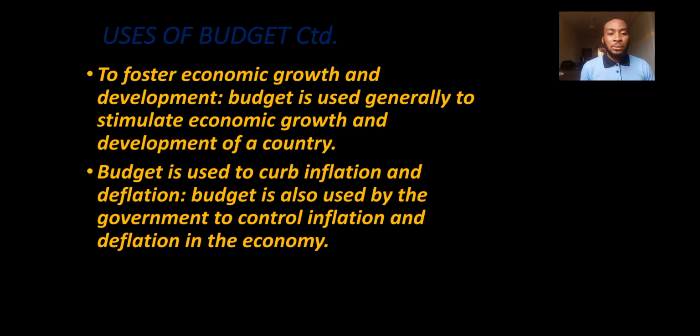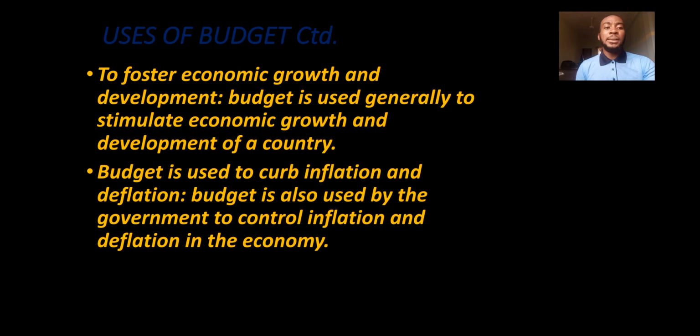Now, that of deflation: if there is a general decrease in the price level, it means people are no longer demanding commodities. They don't have money to spend. It's as simple as that. So what will government do? Government will decide to pump more money into the sector. By doing so, there will be industrial development, manufacturing of products, workers will get jobs, they will have salaries and wages, and they have enough to spend back into the economy. Have you seen how it works? It's a vicious cycle of progress. So government budget could be used to achieve such.